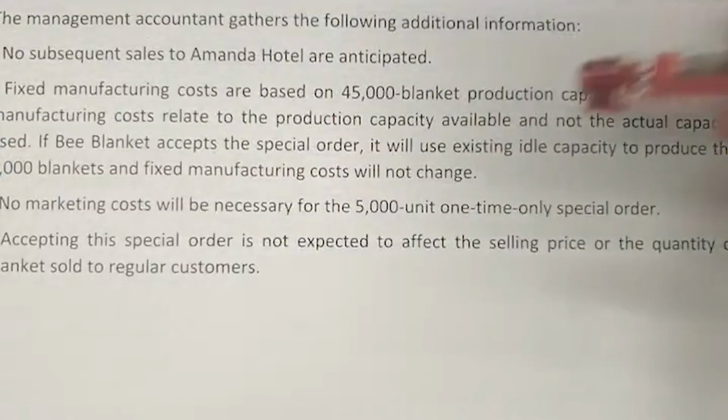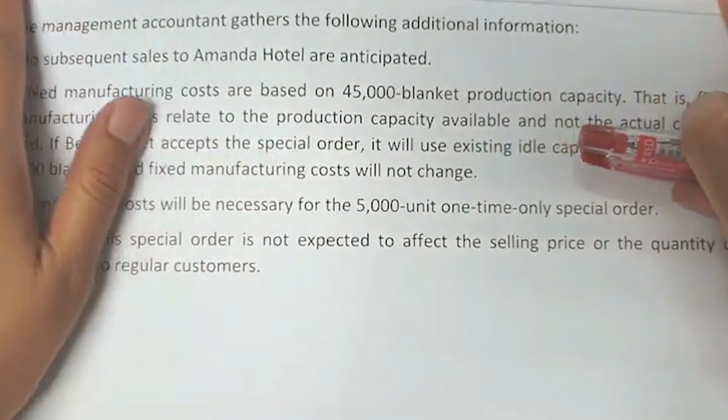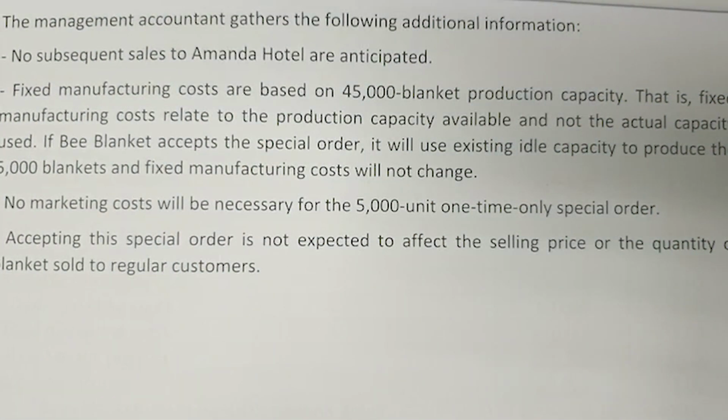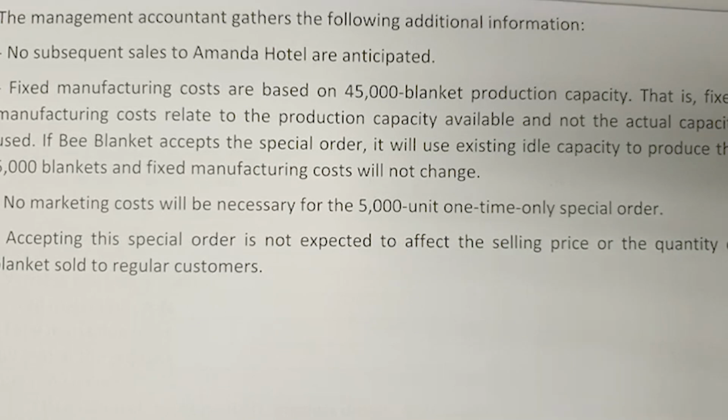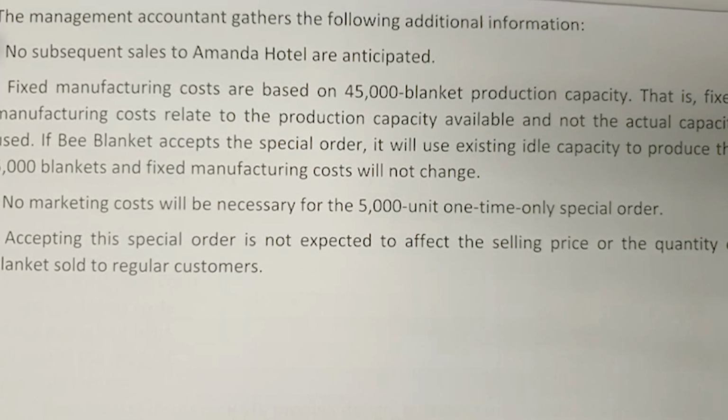Alright, here is among the information the management accountant has to consider before making a decision. They have to understand that no subsequent sales to Amanda Hotel are anticipated, meaning that this is just a one-off purchase from Amanda Hotel.